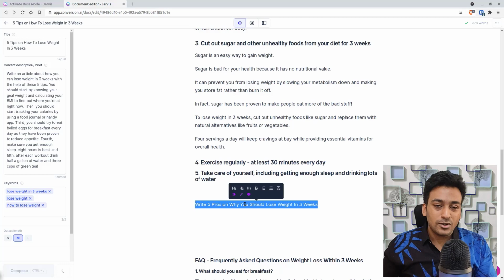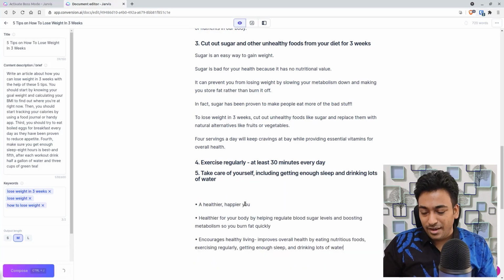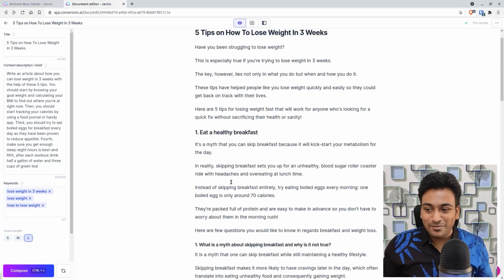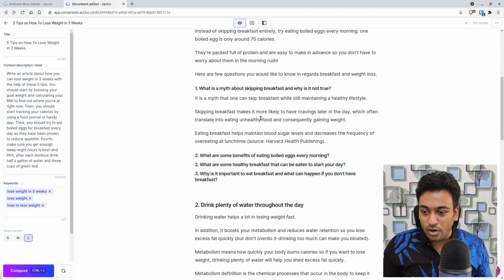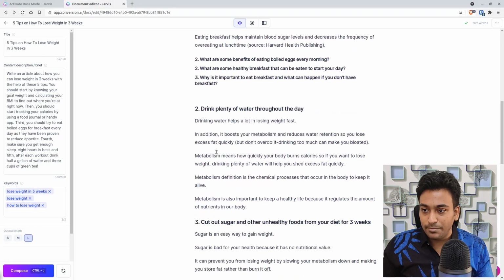If it's a product or a review or something like that, then it makes it really easy. For example, I write that and it comes with healthier and happier you, healthier for your body by regulating your body, encourages healthy living. Okay, not bad, but it's just not relevant for the context, because I chose a generic one. But if it's a product, for example, let me do something else.